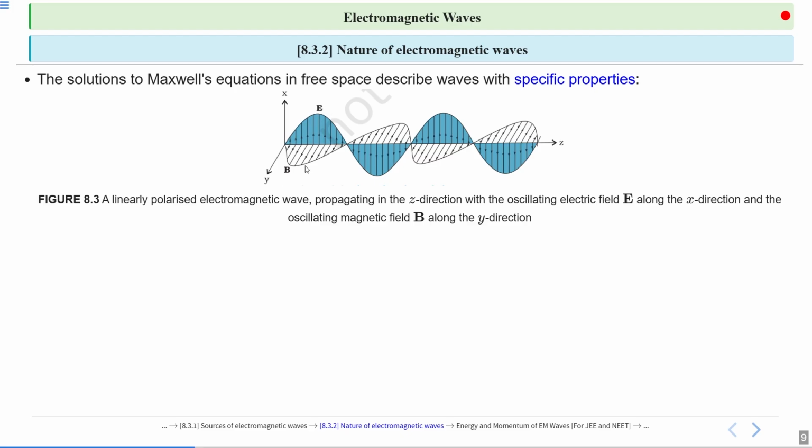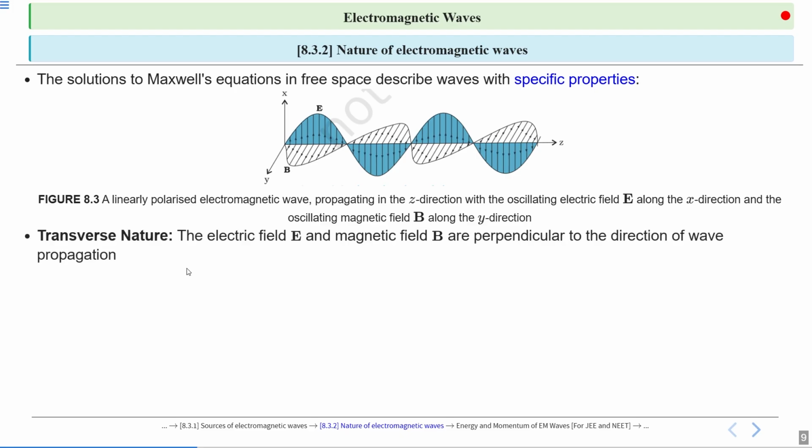So both the electric field and magnetic field are mutually perpendicular to each other, and they are perpendicular to the direction of propagation. The direction of propagation is the Z direction, the direction of the electric field is the X direction, and the direction of the magnetic field is the Y direction. So the electric field, magnetic field and direction of propagation all are mutually perpendicular to each other.